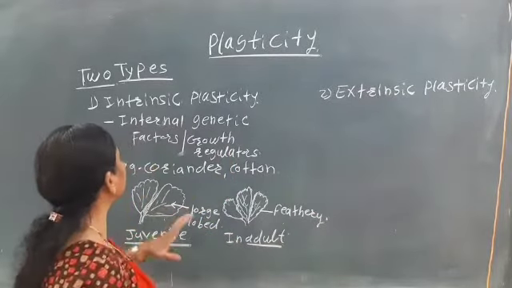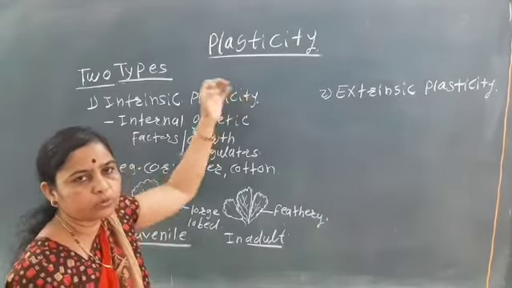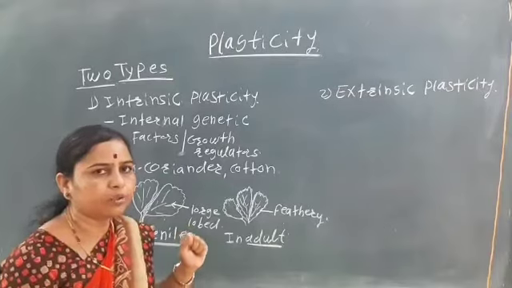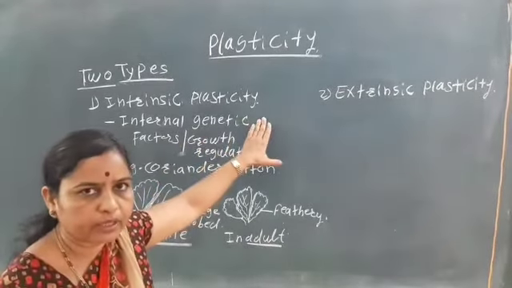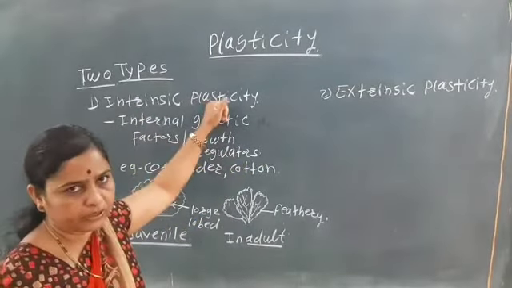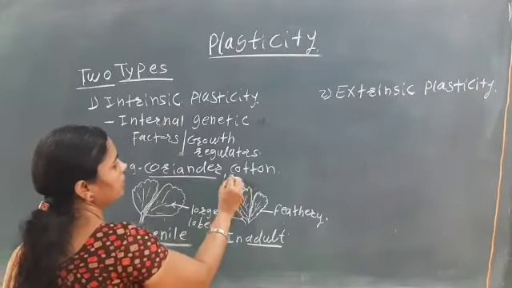So it is due to intrinsic plasticity, that is, due to internal factors, mainly the growth regulators or some genetic factors. So it is the intrinsic plasticity, and it is mainly seen in the case of coriander or in